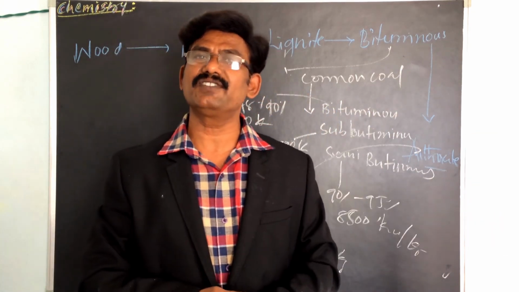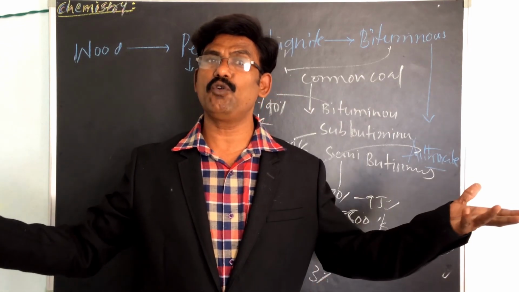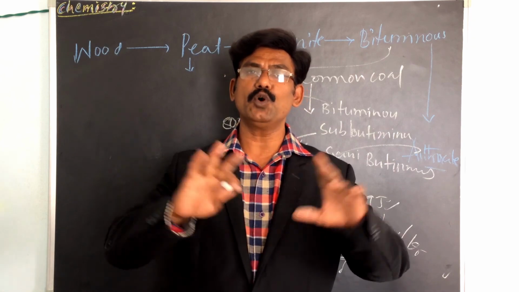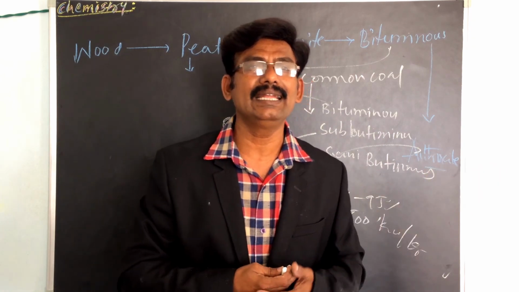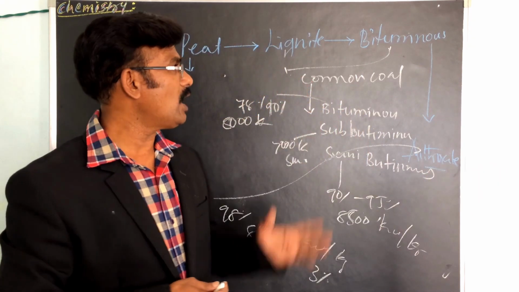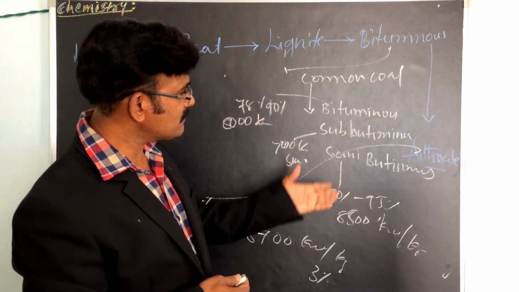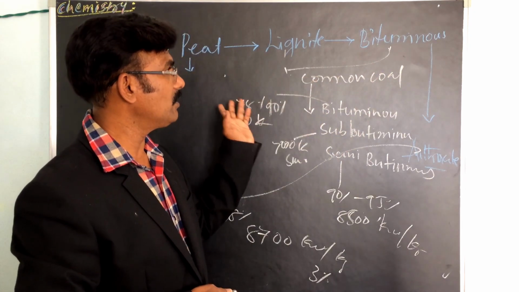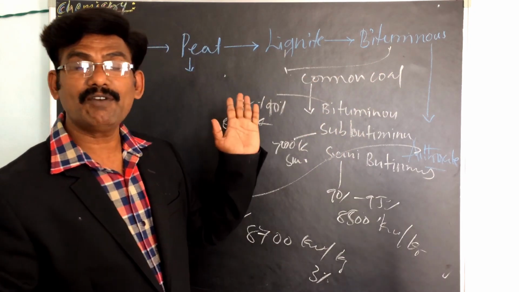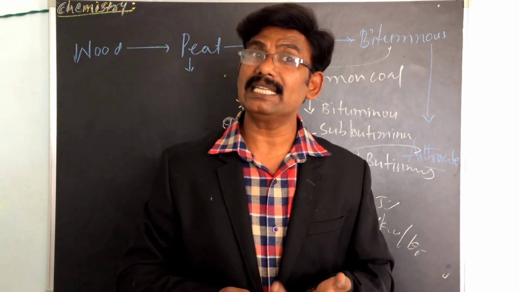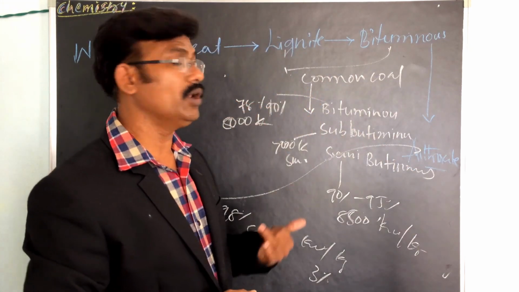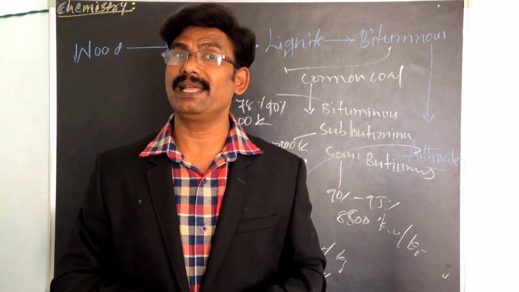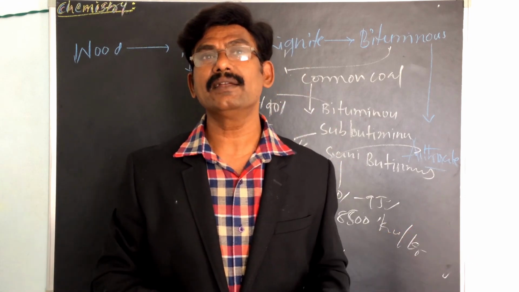They are used for steam raising, for household purposes and metallurgical processes, where no smoke and high local heat are desired. So among all these, which one is very good? Anthracite. Next is bituminous. Okay, so today we have discussed the classification of coal, solid fuels, the classification of coal by ranking, carbonization and everything. Thank you very much.